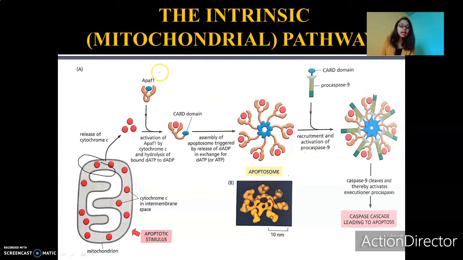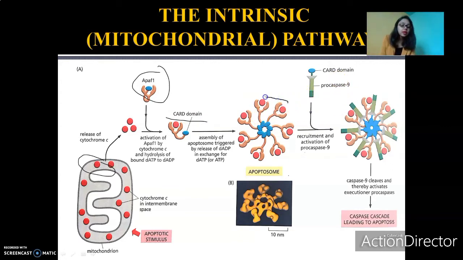Once they are released, they go and bind with APAF1. What do you mean by APAF1? APAF1 is nothing but apoptosis activating factor 1. So cytochrome C forms a complex with the APAF1. There is this CARD domain. I'll be explaining about the CARD domain a little while later. Now let us move on to the apoptosome.